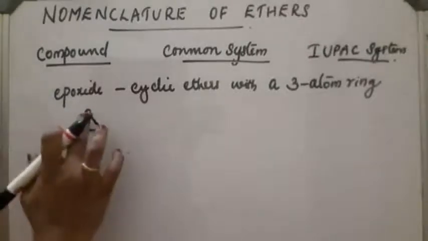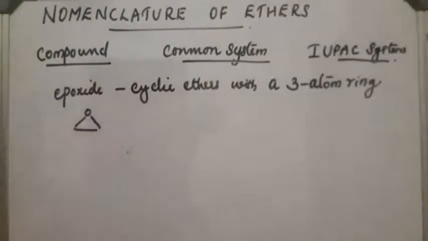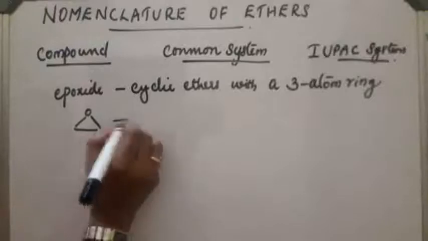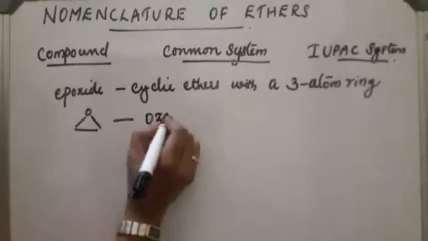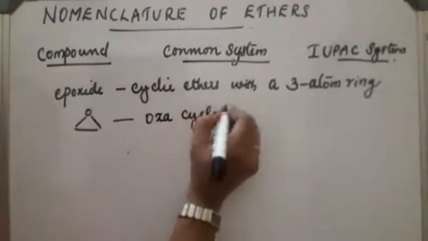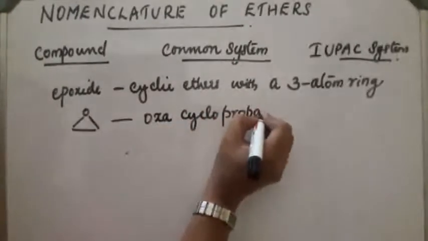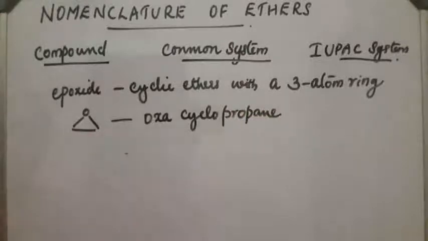This is a cyclic ether with a 3-atom ring. What will be the name of this compound? We can name this as oxacyclopropane. Like this we name epoxides.